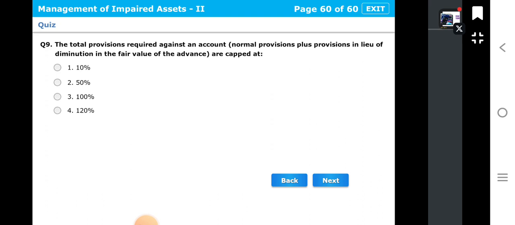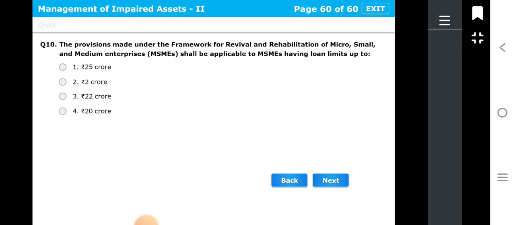The total provisions required against an account, normal provision plus provision in lieu of diminution in the fair value of the advance, are capped at 10%, 50%, 100%, 120%. So let's see what is the right answer, and the correct answer is third, that is 100%. Let's see next question, question number 10.